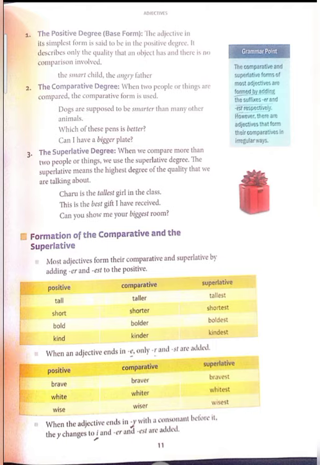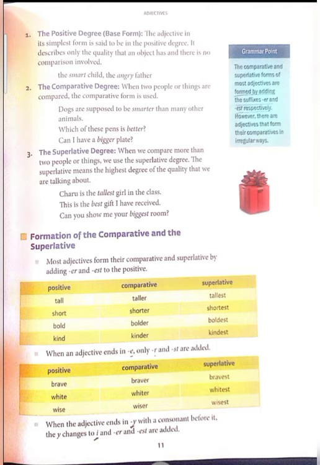Now let's see the third degree, the superlative degree. When we compare more than two people or things, we use the superlative degree. The superlative means the highest degree of the quality that we are talking about. For example, Charu is the tallest girl in the class. In this example, we have compared Charu with all of the students in the class. Nobody is as tall as her in that class.